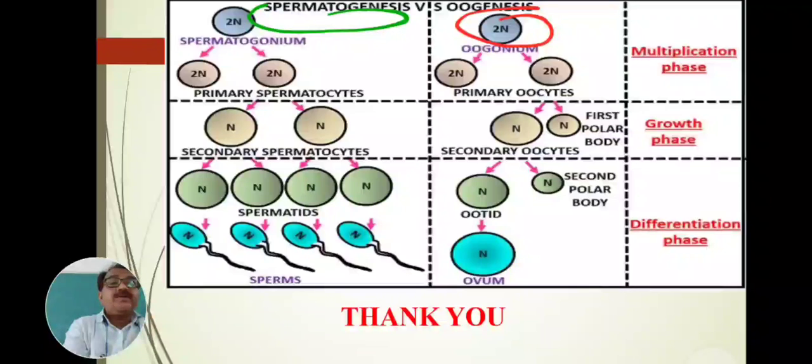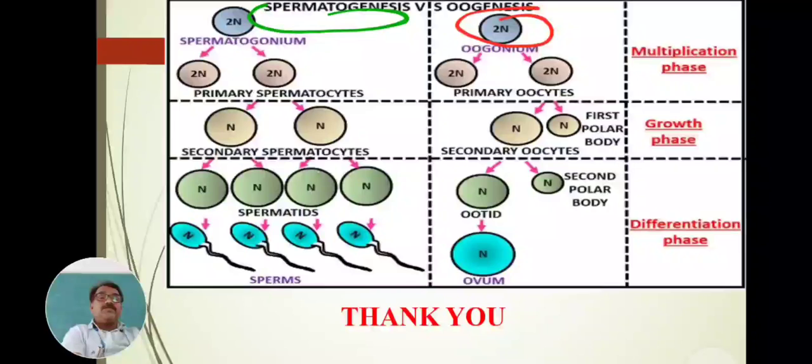This is the multiplication phase. Second, the growth phase. These cells undergo growth, development, and then are divided by a mitosis division and form again 2 cells, called secondary spermatocytes. In spermatogenesis, 2 cells are produced, called secondary spermatocytes.